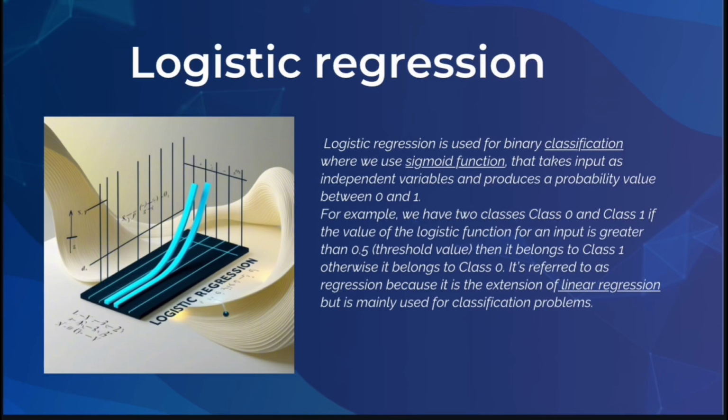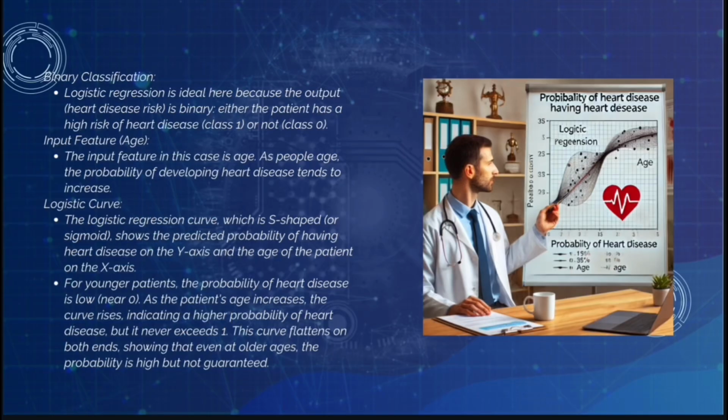It's referred to as a regression because it is an extension of linear regression, but it is mainly used for classification problems. For a binary classification example, we can see it in the pictures. Logistic regression is ideal here because the output, heart disease risk, is binary. Either the patient has a high risk of heart disease, or not, class 0. The input feature is age.